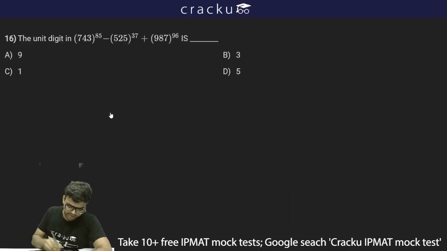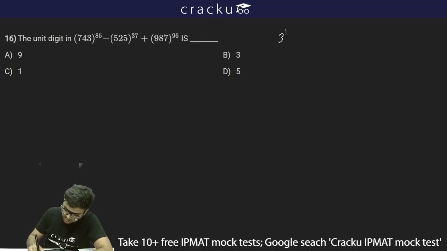The next question is given: the unit digit in 743 to the whole power 85 minus 525 to the whole power 37 plus 987 to the whole power 96. So first of all, we should know the cyclicity of 3, 5 and 7. For 3 and 7, the cyclicity is 4 numbers. So every 4 occurrences, the cycle will start repeating.